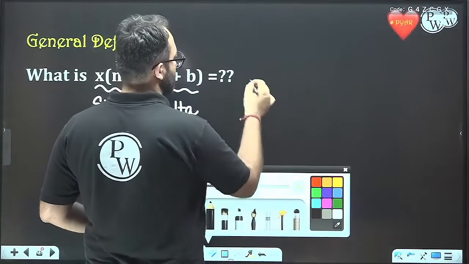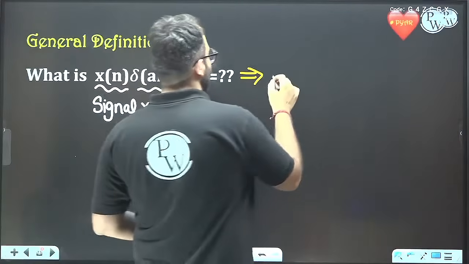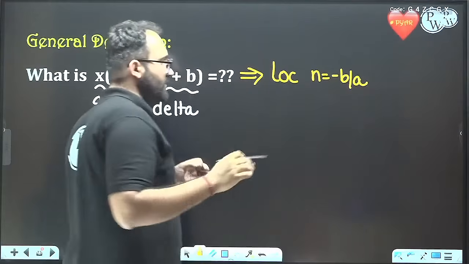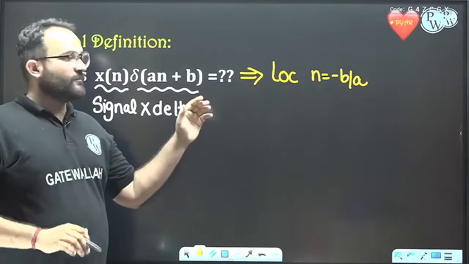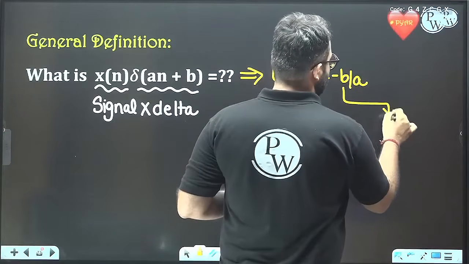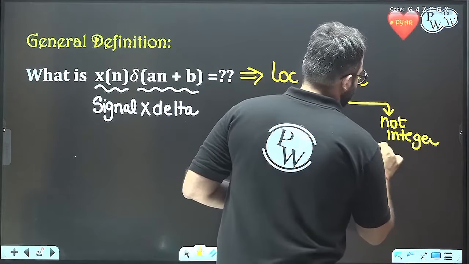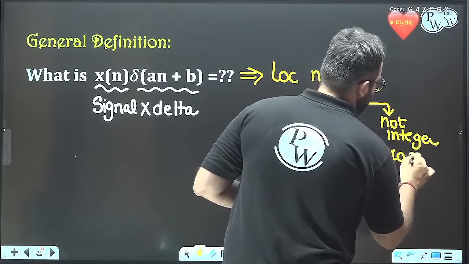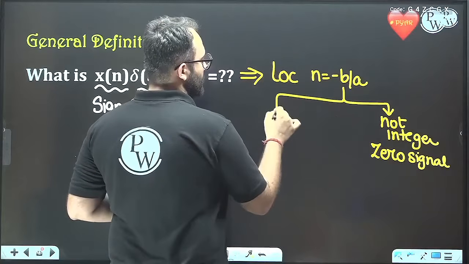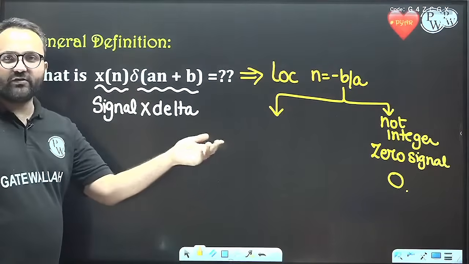We have delta of an plus b, and we have to find out the location. The location is minus b by a. If this location is not an integer, then delta of an plus b is a zero signal, and so the product will be 0, because anything multiplied by 0 is 0.